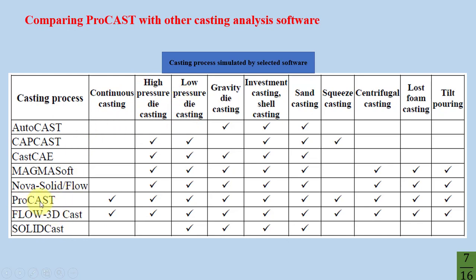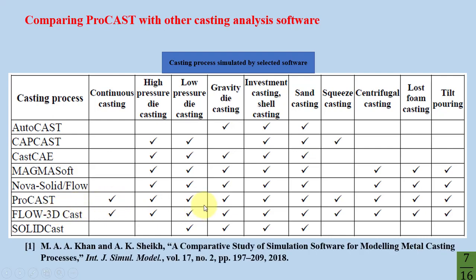You can see ProCAST software can simulate all casting processes, and after that, Flow3D-Cast can also simulate all casting processes. Other software is here, and you can see that among this software, ProCAST and Flow3D-Cast can simulate all casting processes. The reference of this table is from a comparative study of simulation software for modeling metal casting process.